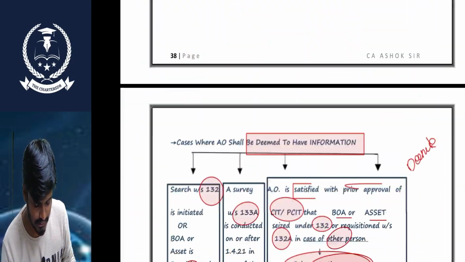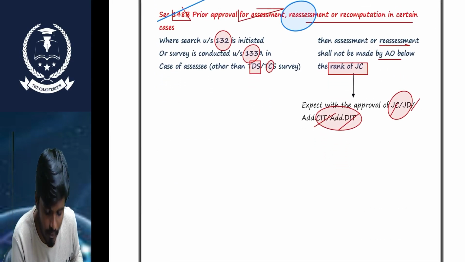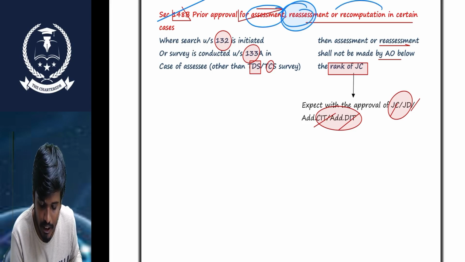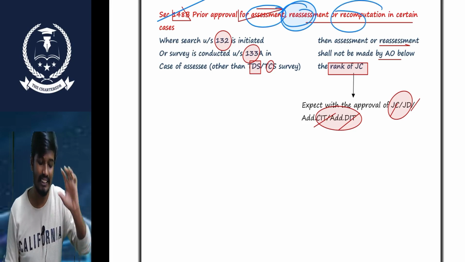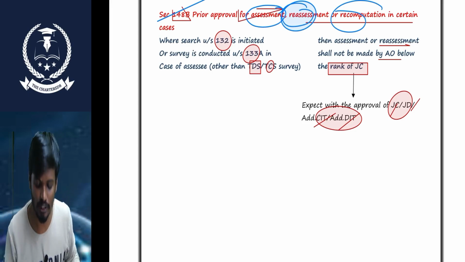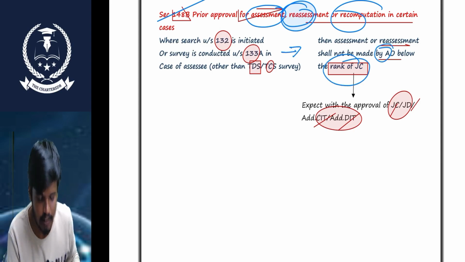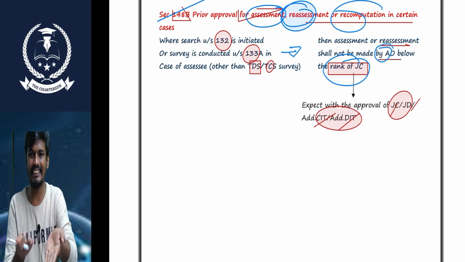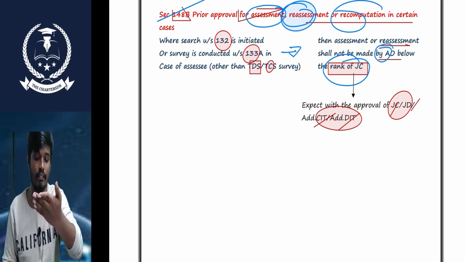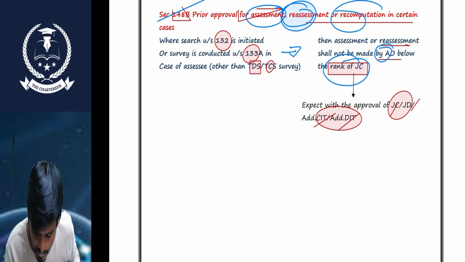Okay. Sir, sometimes we need to take a separate approval. We need to take the approval for the assessment and reassessment or recomputation in certain cases only. If the search is initiated and survey is conducted, then you need to take the approval. The assessment or reassessment shall not be made by an AO below the rank of joint commissioner. Very simple, sir. When the search is initiated or a survey is conducted, the assessment is done by an officer not below the rank of joint commissioner. But if it is done by an officer below the joint commissioner, we need to take the approval of the joint commissioner, additional CIT. Very simple, sir.